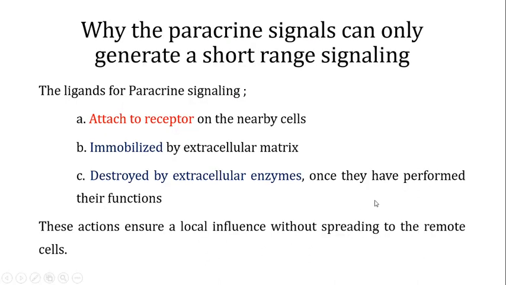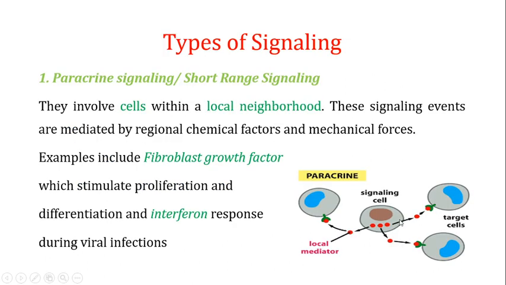Another important thing is that the cells have an extensive extracellular matrix, and this extracellular matrix immobilizes these paracrine ligands, thereby ensuring a local response. Another important thing is that when the signal binds to its receptor and generates a cellular response in the target cell, the ligand is then released from the receptor after it has performed its function.